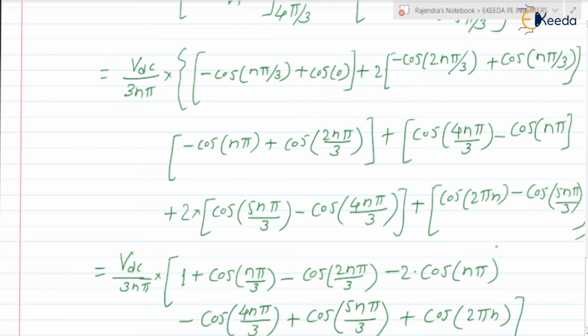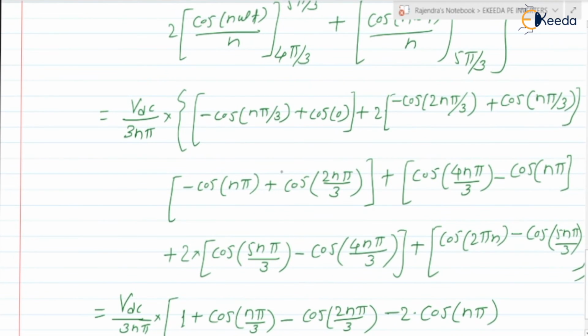Is this clear? Okay, so if you check here, we'll be having the terms like 1 minus cos of n pi by 3, let's check once. So it is a minus cos n pi by 3, this is plus 2 times cos of n pi by 3, it will remain as it is. Okay, so next it is a 1 minus 2 cos n pi, right?